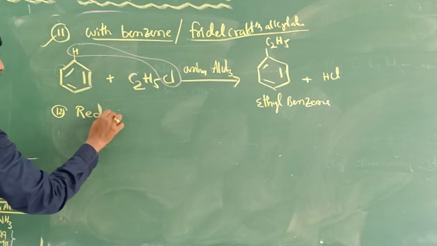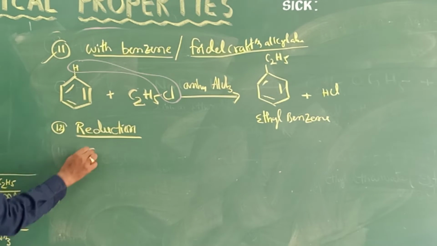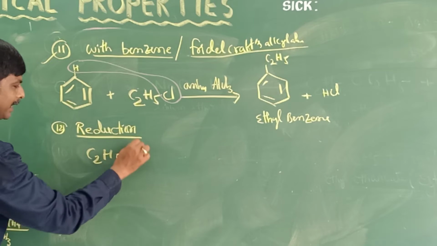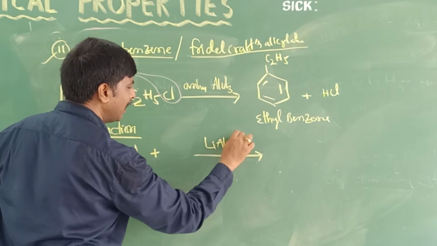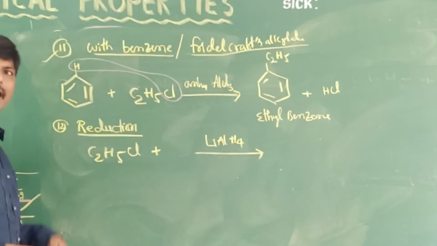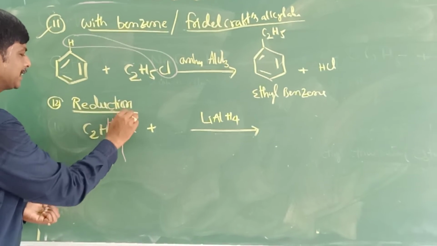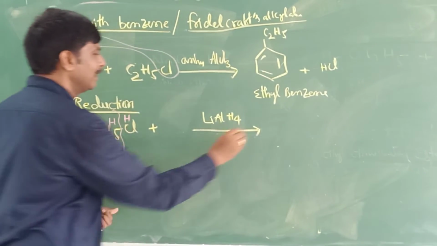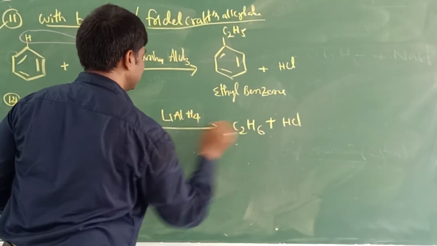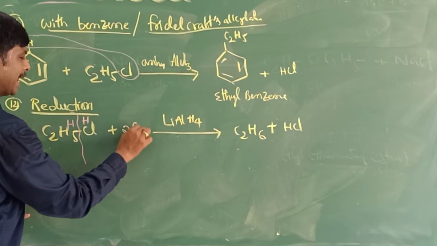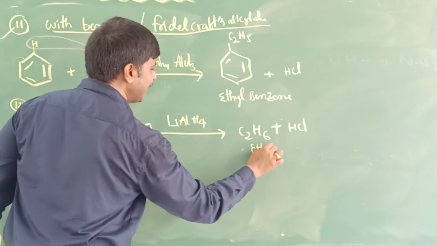Next one is the reaction with LiAlH4. You know LiAlH4 is a reducing agent, so that means reduction. You take a haloalkane on reduction by using LiAlH4 or any other reducing agent. Reduction means addition of hydrogen, H and H. So what is the product? C2H6 plus HCl, by adding hydrogens. What is the product? Ethane.